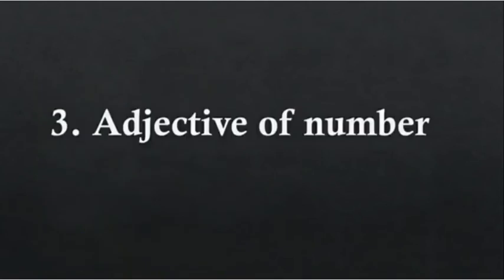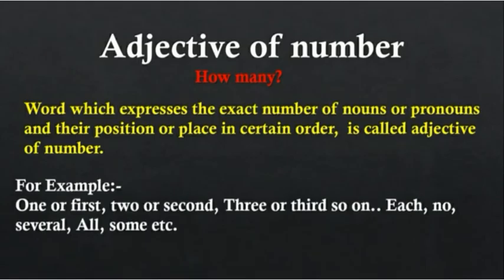Adjective of number. Adjective of number tells the answer of how many. Remember all that. Adjective of quantity tells you the answer of how much. Adjective of number tells you the answer of how many. Words which express the exact number of nouns or pronouns and their position or place in certain order is called adjective of number. So children, adjective of number tells you exact number.